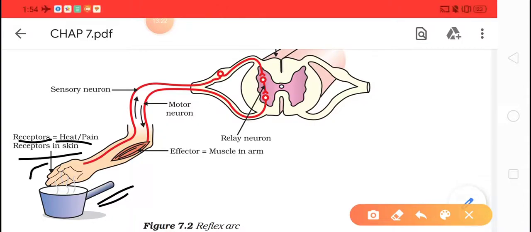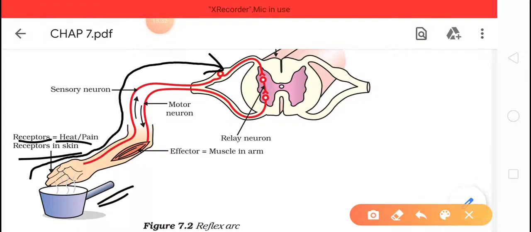The message that the pan is hot will be carried towards your brain. Okay, that means whatever information is there, that information is carried towards your brain.